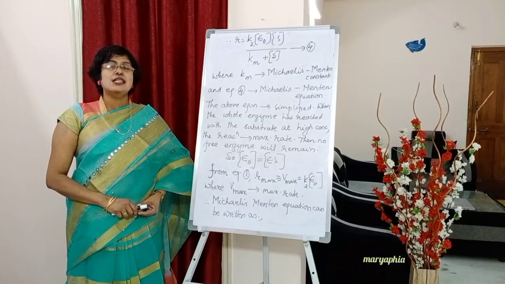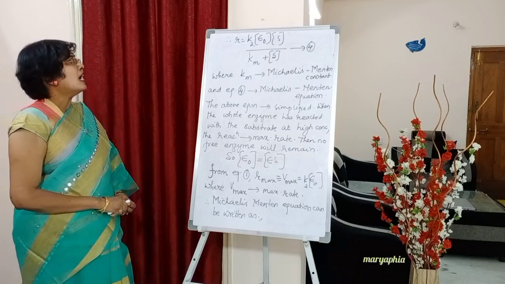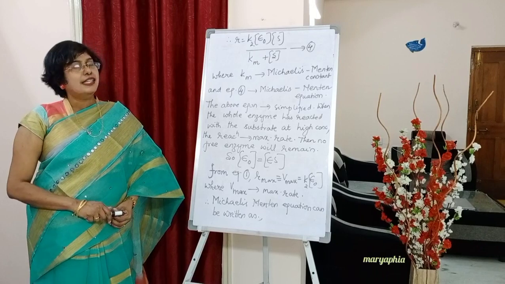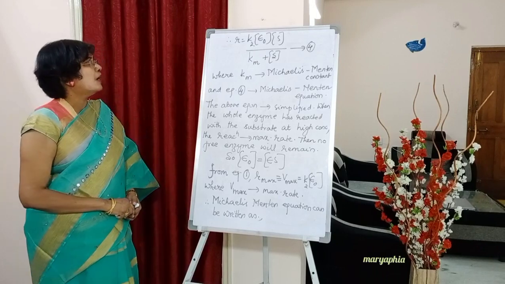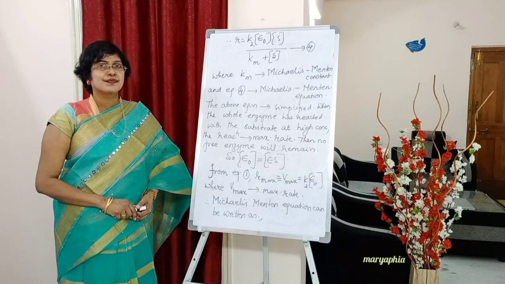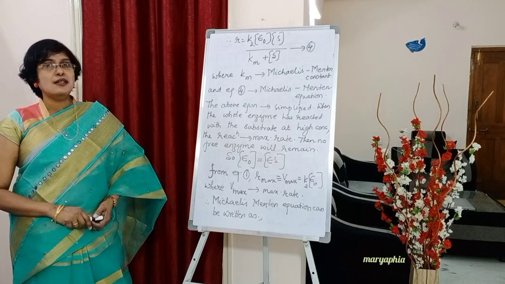So this equation can be simplified as, below write down: therefore R is equal to K2 into E naught concentration into S concentration by Km plus S concentration. Mark this as equation number 4.